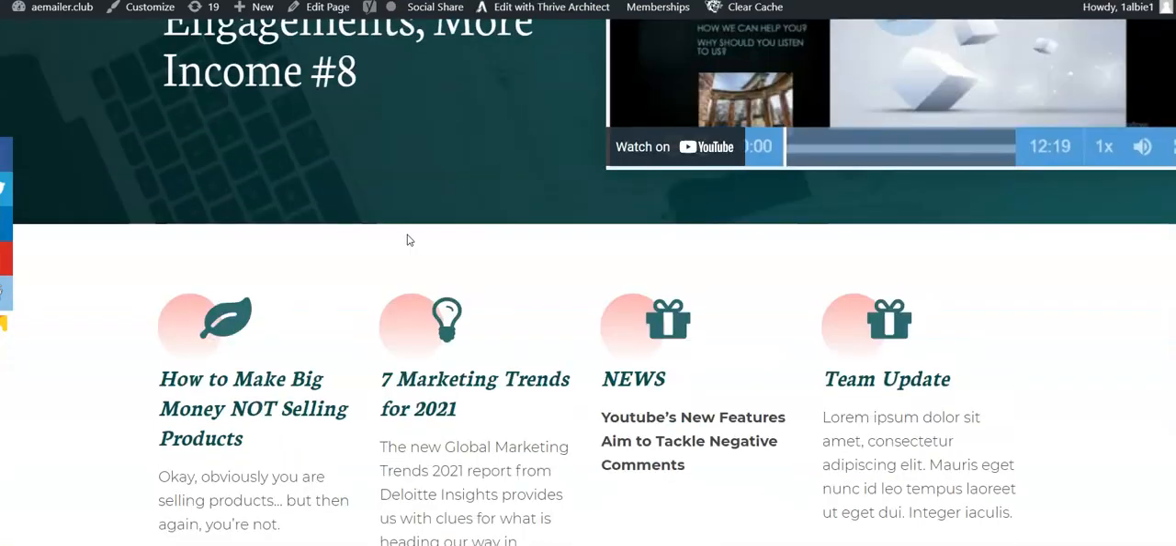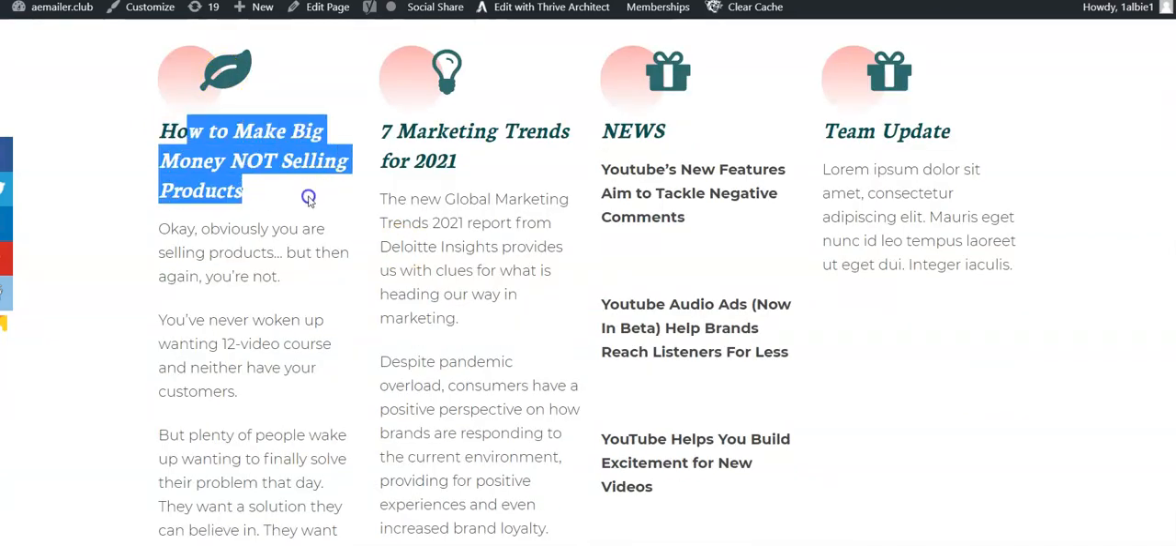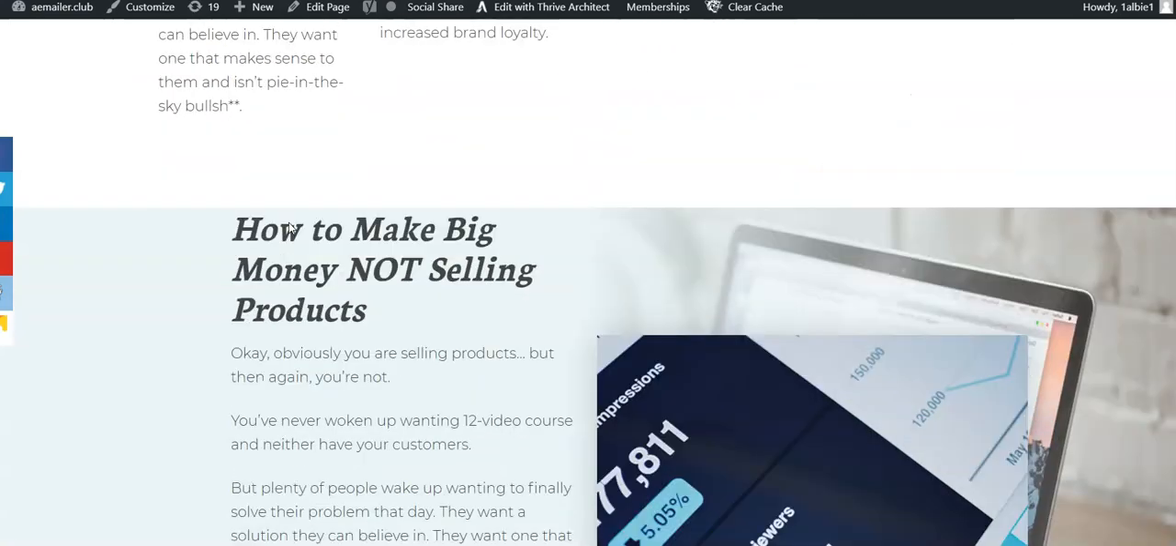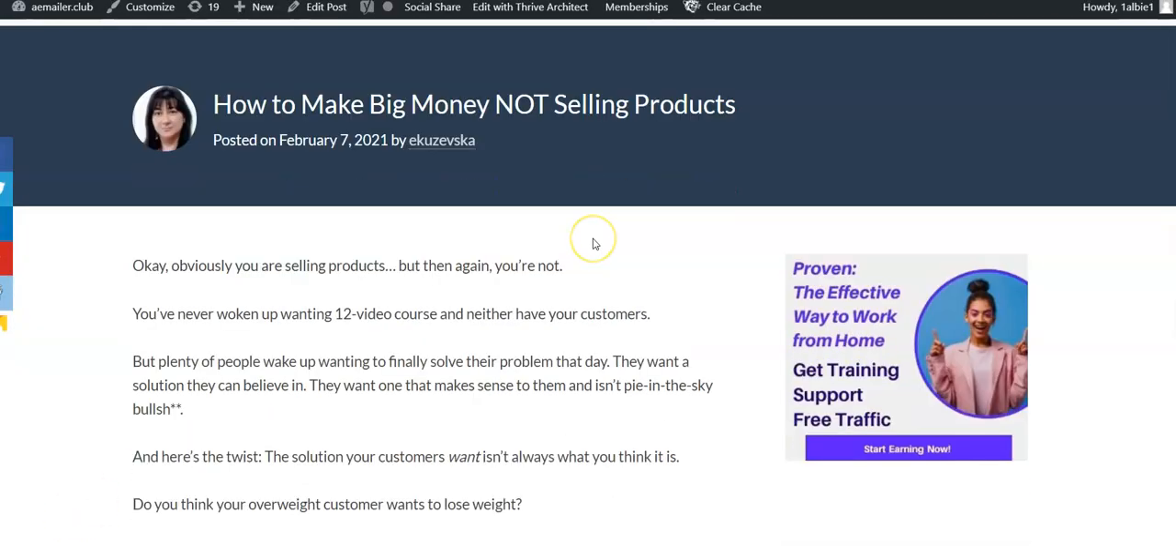All right, so one of the first things about this newsletter is how to make big money not selling products. Okay, so just to get to the full article, scroll down where it says read more, and you just click on it. Okay, and it'll come up here in a second. And basically, this article is about how to approach your customers and not turn them off, but actually to help turn them onto something that's real. Let me go through this so I can explain it to you.